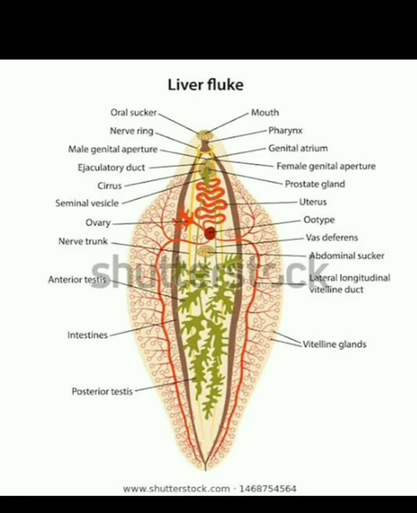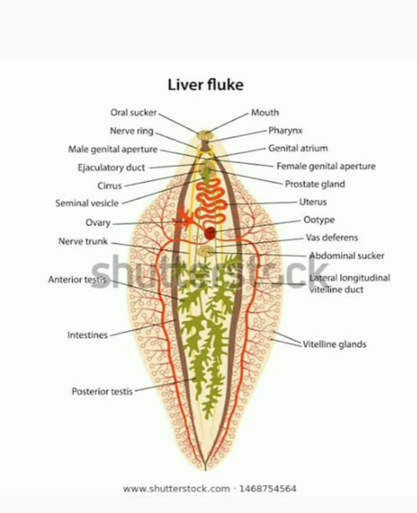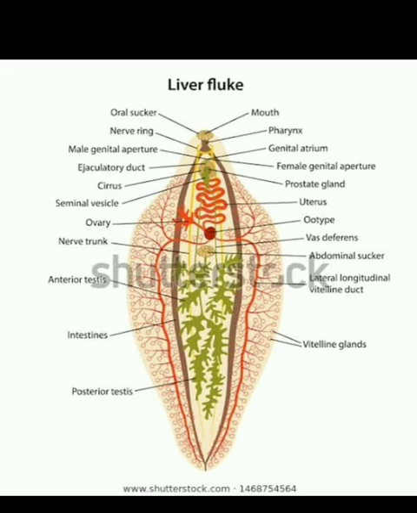So both the larvae, Miracidium as well as Cercaria larva, have to be free swimming, as they have to go into some or the other host, or they have to transform into some structure or some larva which has finally to go into another host. Like in case of Miracidium larva, it has to infect and enter into the body of snail. In case of Cercaria larva, it finally emerges out from the body of snail and it has to wait and watch in form of Metacercaria larva.